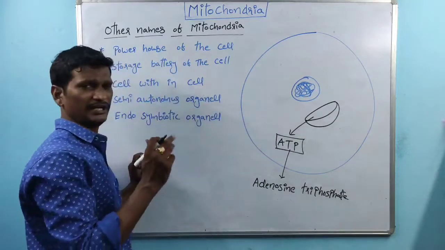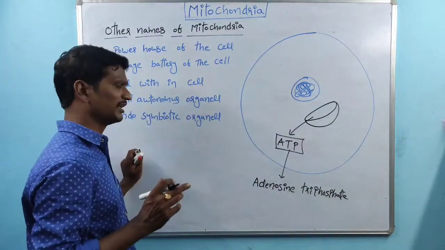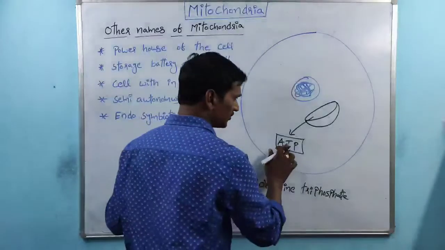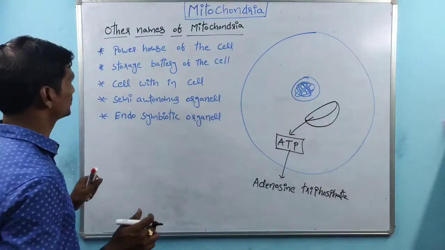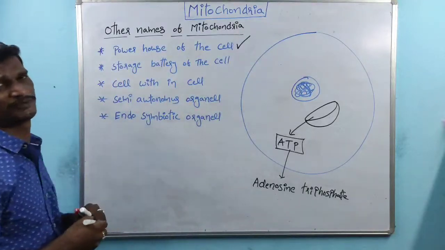That is about ATP. See, ATP is a high energy compound, right? So ATP production is done by the mitochondria. That's the reason why mitochondria is called the powerhouse of the cell.